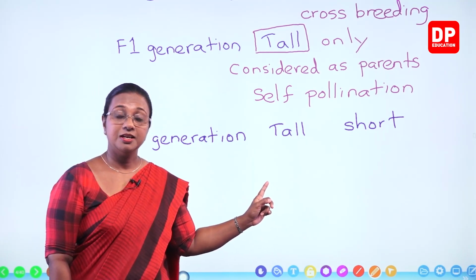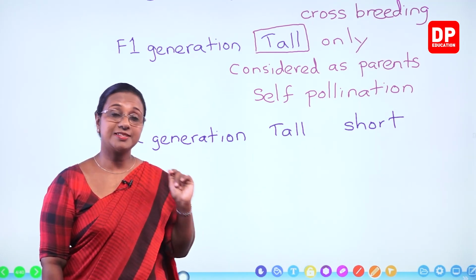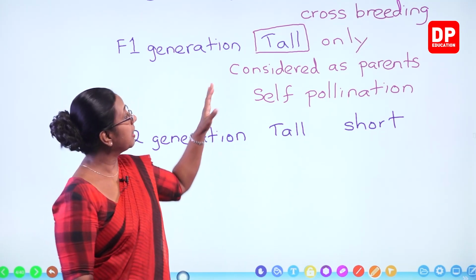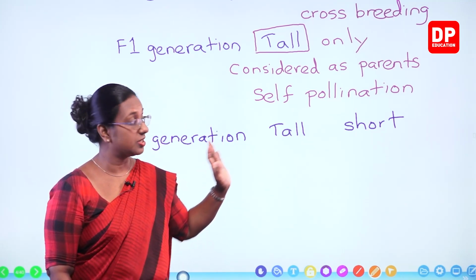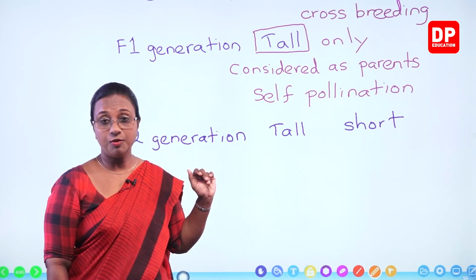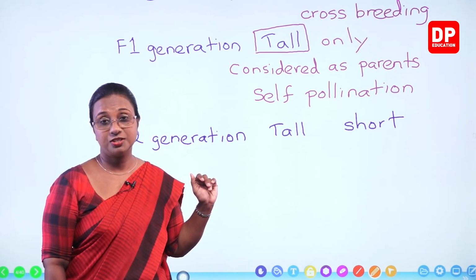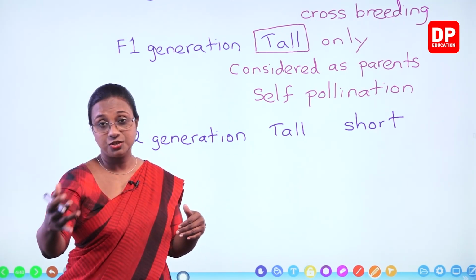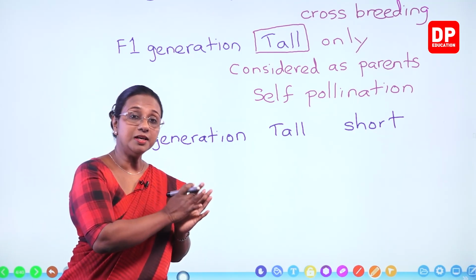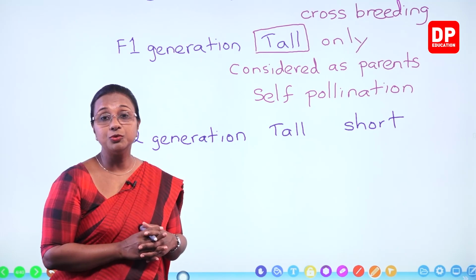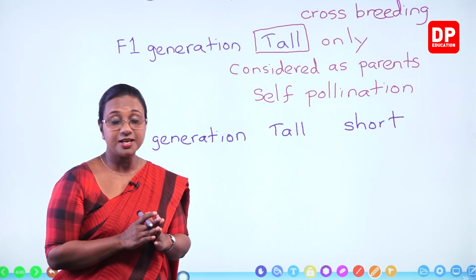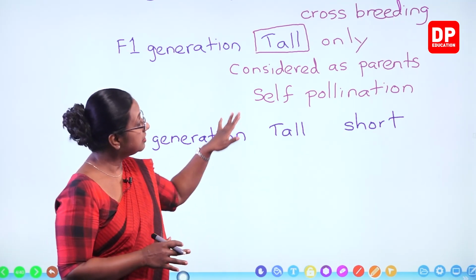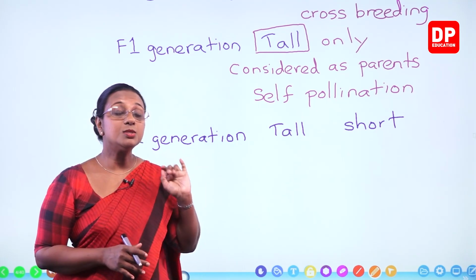Now you all can understand the concepts we discussed before. The short character was there in the parent generation, but it was not seen in the first generation. It was again observed in the second generation. So the short character did not go from one generation to the other. It went from the parent generation to the F2 generation. And there is a reason for that. That is what Mendel explained under inheritance. This was the observation. And there's one more thing.